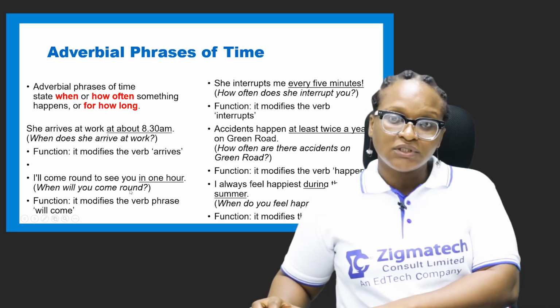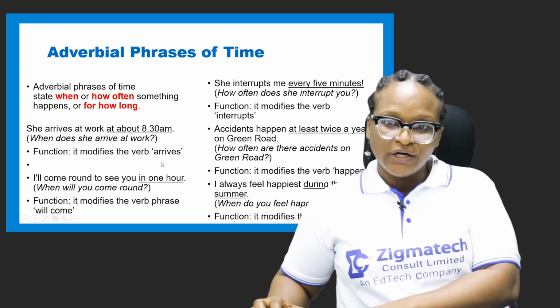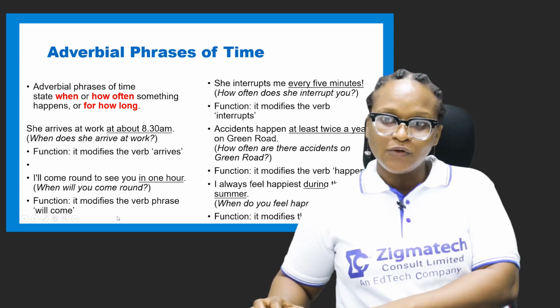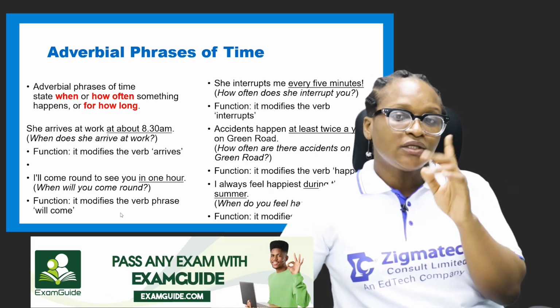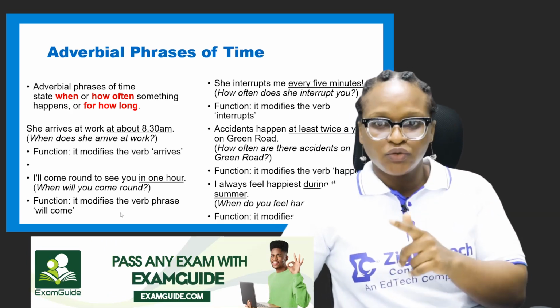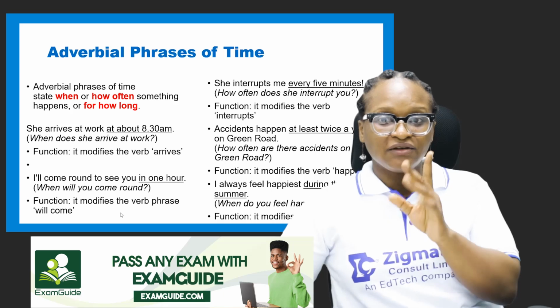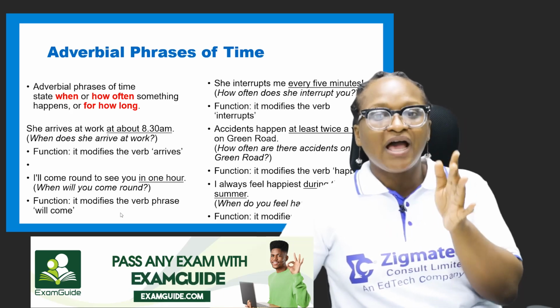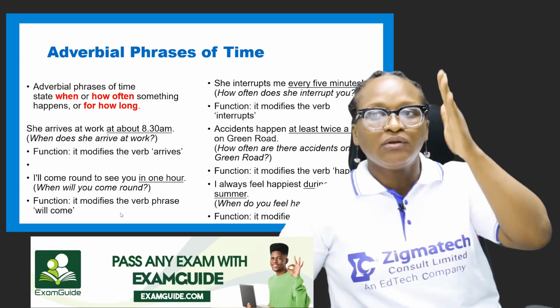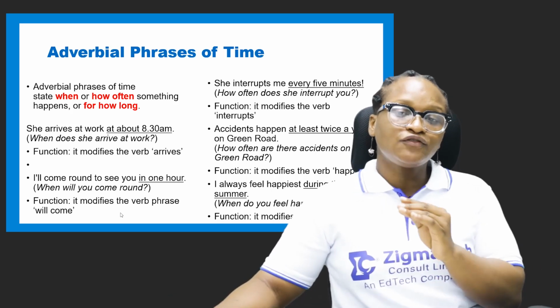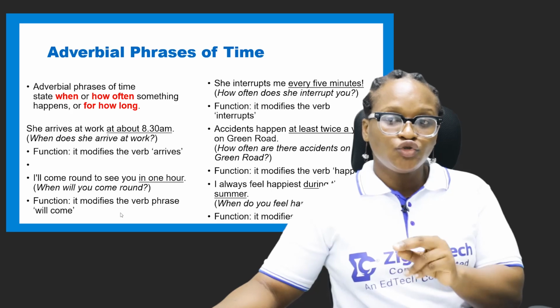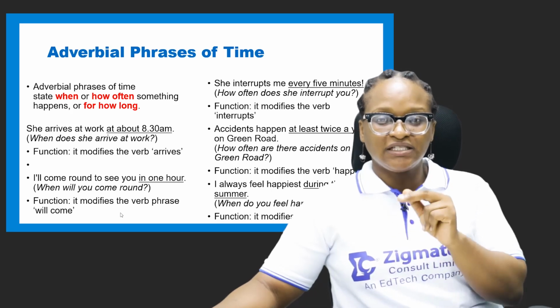When will you come round? In 1 hour. What's the function? Look at that thing I said earlier on. I will come round. Will is a verb. Come is also a verb. So in this case, the function is what? It modifies the verb phrase will come. Exactly what I was stating. So once you have two verbs in a sentence, do well to indicate that it is a verb phrase.